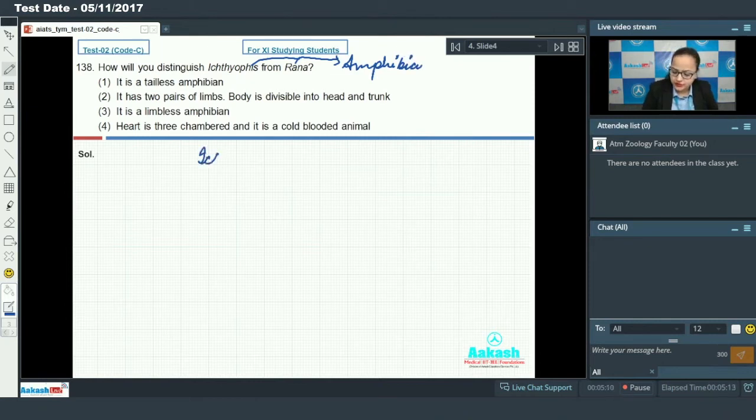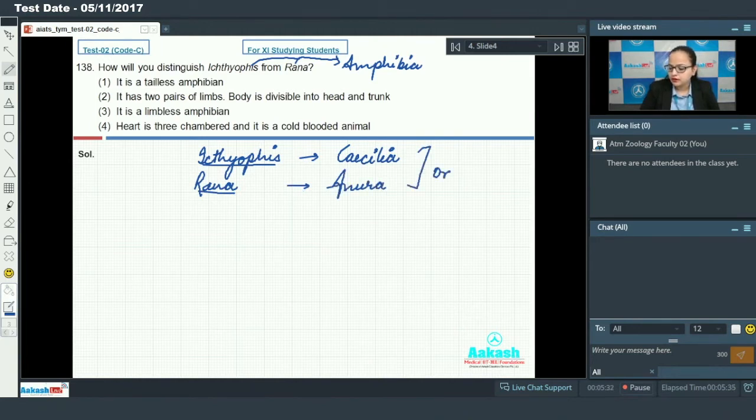Ichthyophis belongs to the order Caecilians, while Rana belongs to the order Anura. So they belong to different orders, and we have to find how Ichthyophis can be distinguished from Rana, which is a frog.